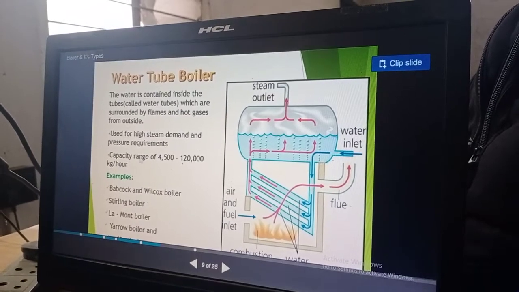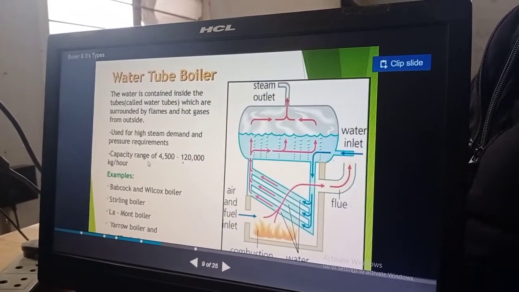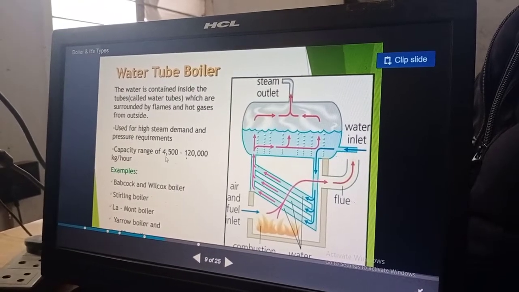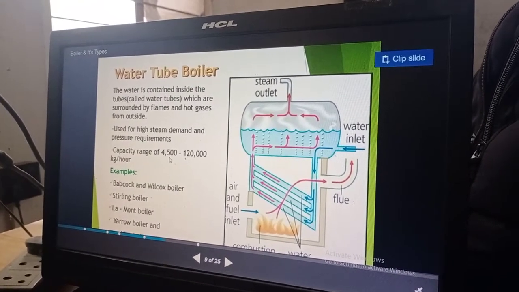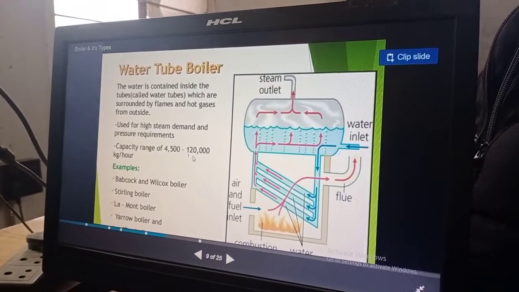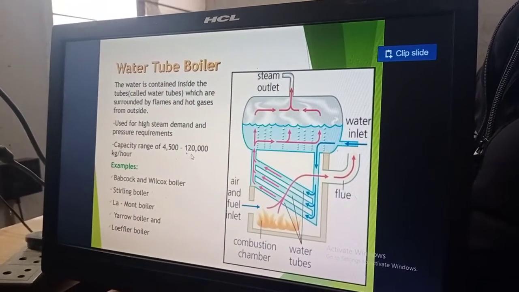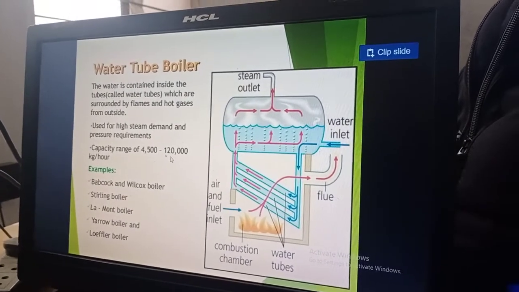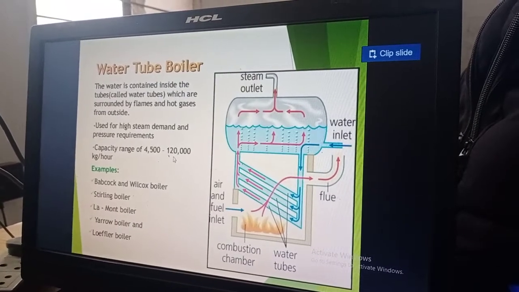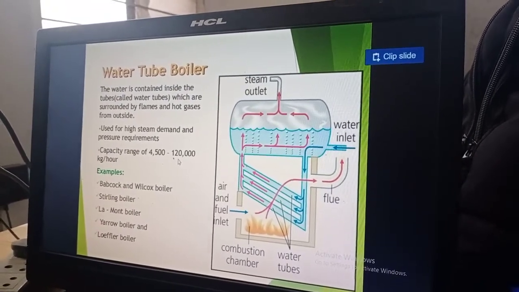You can see the capacity range of the water tube boiler: it can supply from 4,500 to 1,20,000 kg of steam per hour. So you can see how large the capacity of a water tube boiler is. The structure is like that. It is used for high steam demand and pressure requirement.